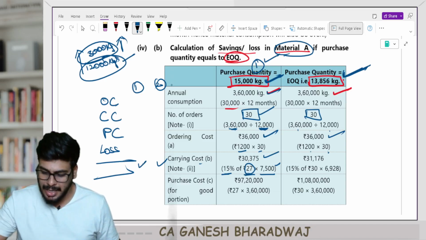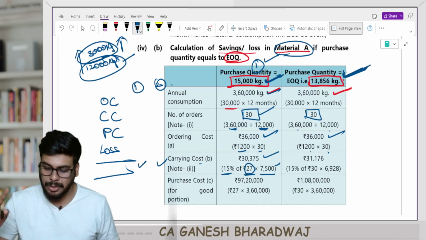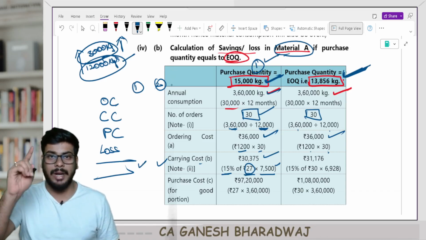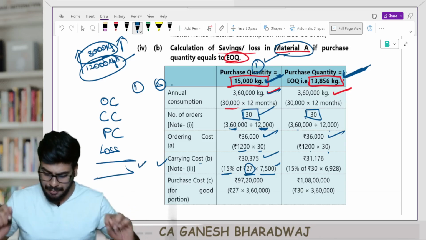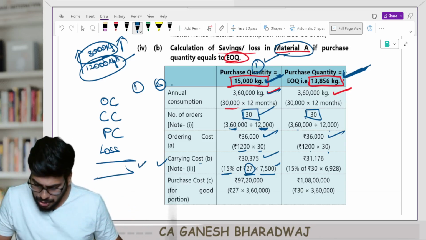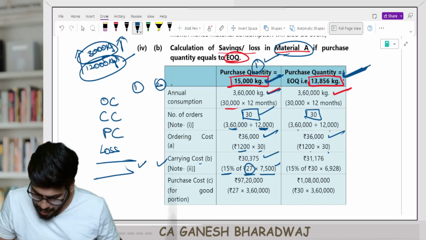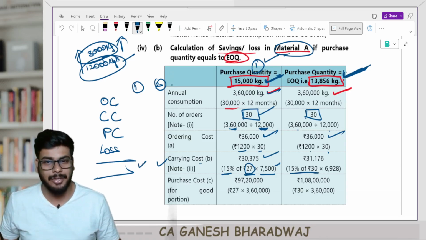On the other hand, if I purchase in lots of 13,856, what happens to my carrying cost? Now, will the guy give me any discount? He will not give you any discount. So the carrying cost per unit per annum is going to be 15% into 30. Are you clear with this?